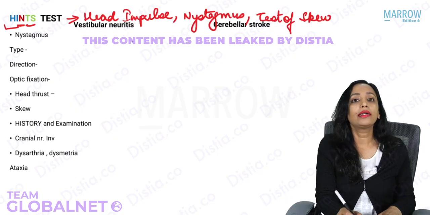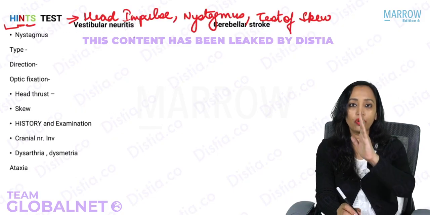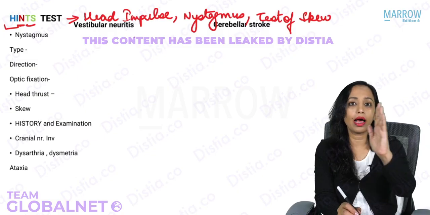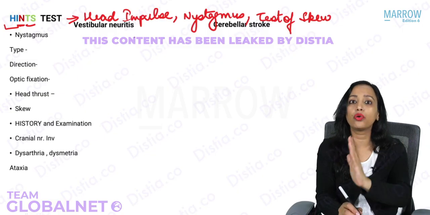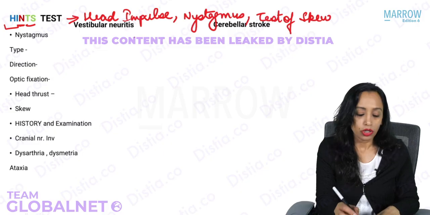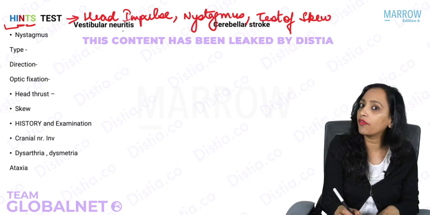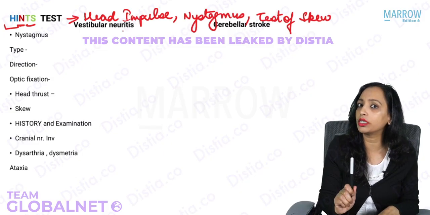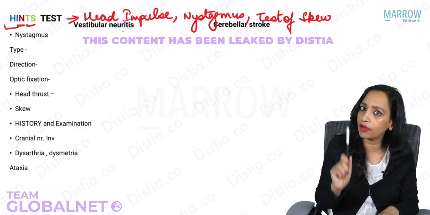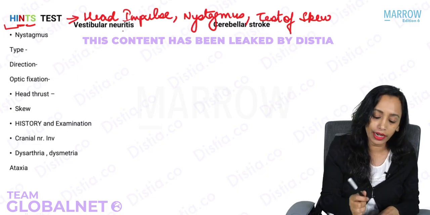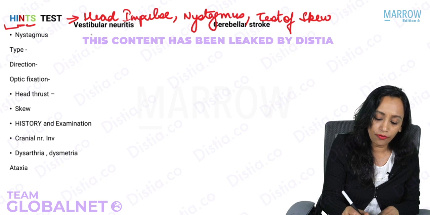So we know that if any patient has vertigo, we can look for spontaneous nystagmus, or we can make the patient look here and there, and we can look for gaze-evoked nystagmus. The nystagmus of vestibular neuritis is a peripheral origin nystagmus, so it will have all the characteristics of peripheral nystagmus. It will be of peripheral type.